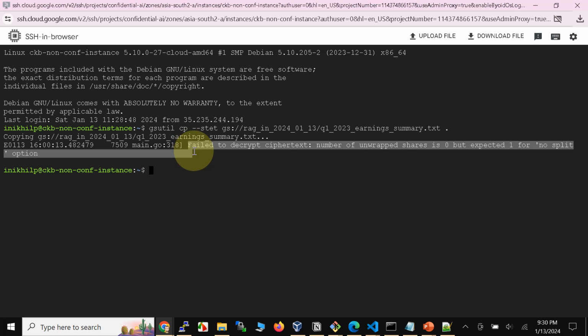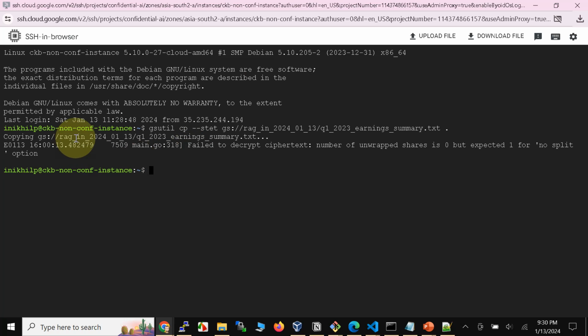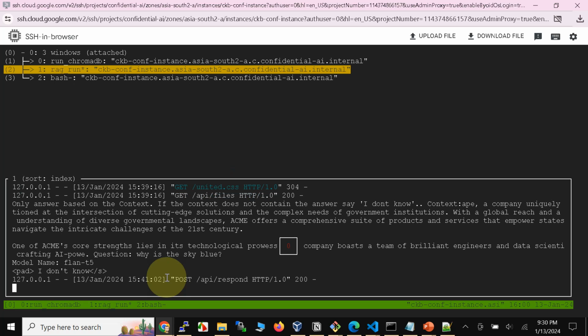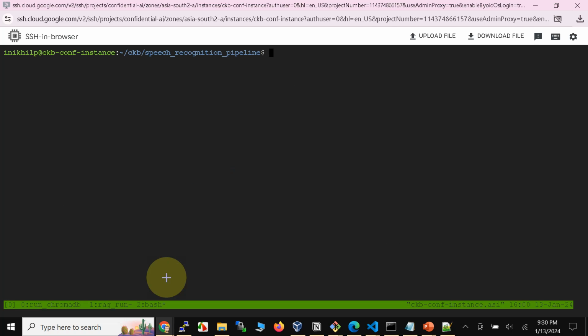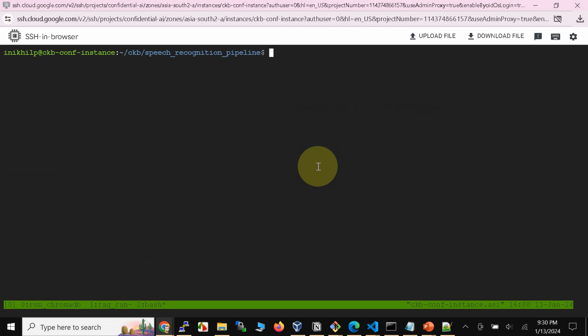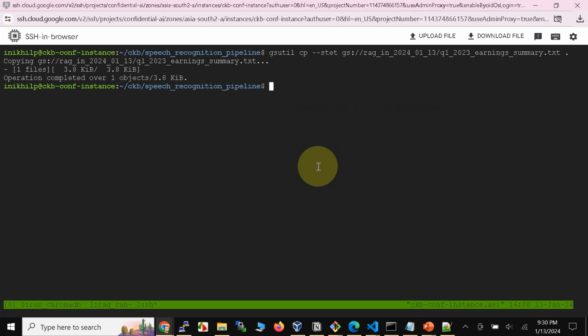Notice that we get an error. The file could not be downloaded on this particular instance. This is a non-confidential instance. Let's try to do the same thing on a confidential compute instance. So here we are on the confidential instance. Let me go into a new window, bash, and repeat the same command. In fact, let's copy from here and paste. Notice that in this case it does actually download the file.